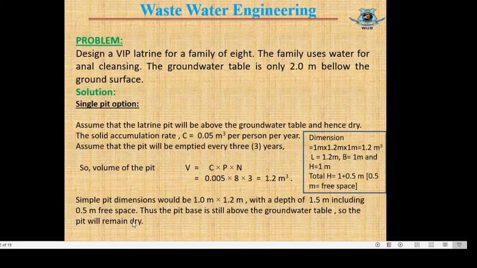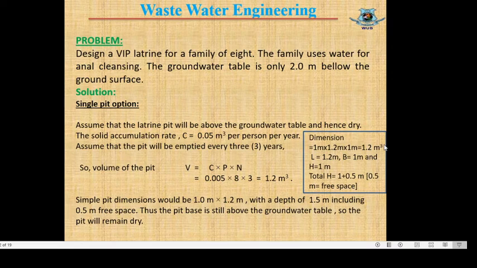We can elaborate the dimension here for easy understanding. The dimension of the pit is the effective dimension. This is the effective volume, and the effective volume of the pit is equal to 1 meter into 1.2 meter into 1 meter equals 1.2 meter cube. That means this 1.2 meter cube is equal to this 1.2 meter cube. Here L equals 1.2 meter, B equals 1 meter, and A, that means the effective depth, equals 1 meter.